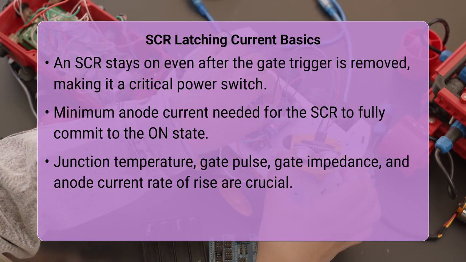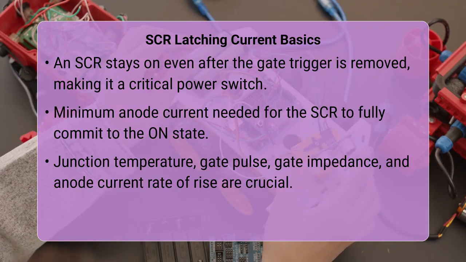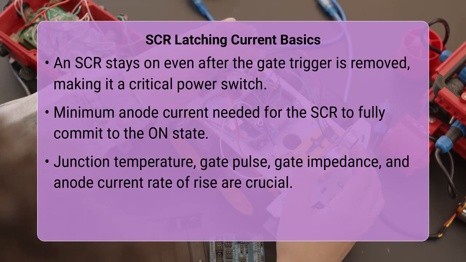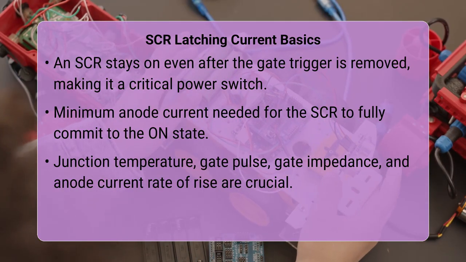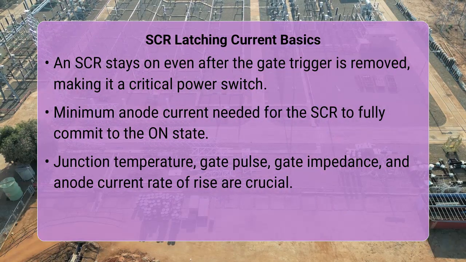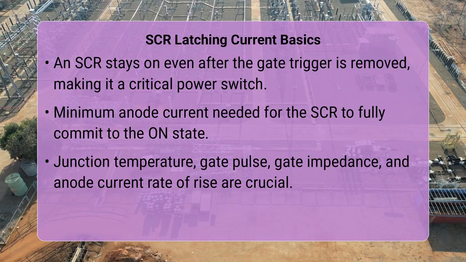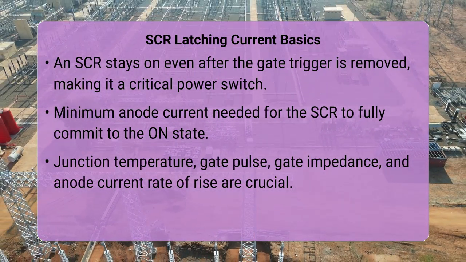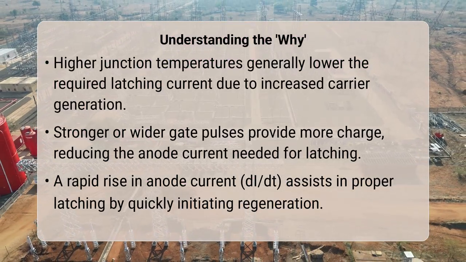The latching current is the minimum anode current required for an SCR to remain in its on state immediately after the gate trigger signal is removed. If the anode current falls below this threshold during the turn-on phase, the SCR will not fully latch and will revert to its off state.